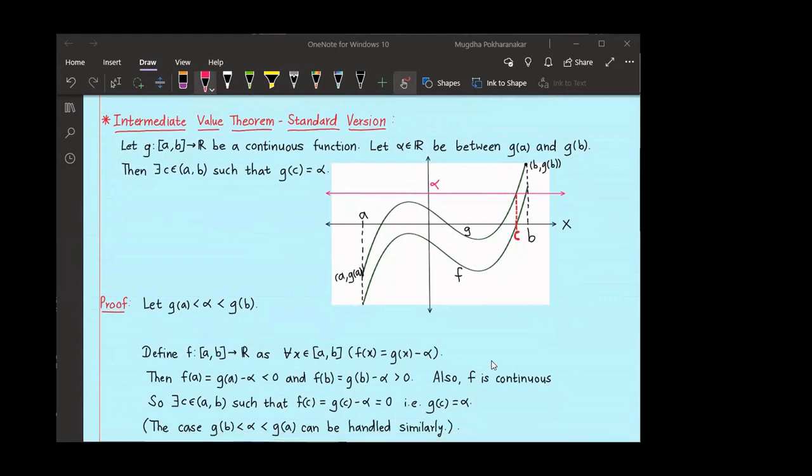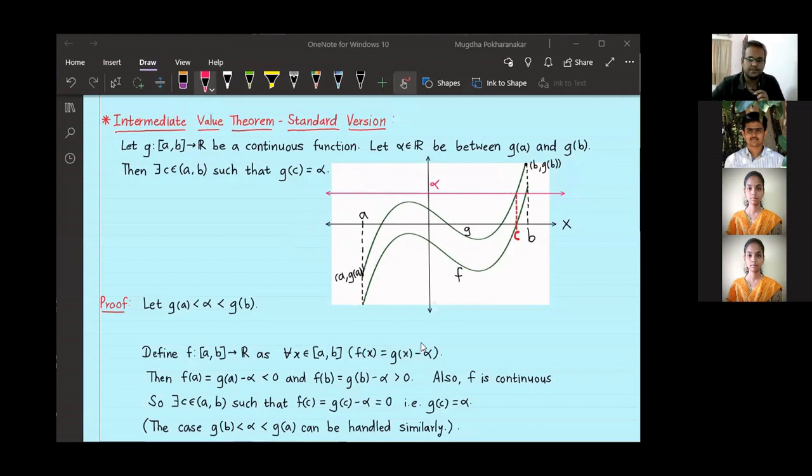All of you must have learned the interpretation of continuous functions, that you can draw the graphs of continuous functions without lifting the pen from the paper, right? This is true only if the domain of the function is an interval, and that geometric interpretation comes from this theorem, the intermediate value theorem. Okay, this is my part. If anyone has any question or suggestion, you can ask. Thank you.